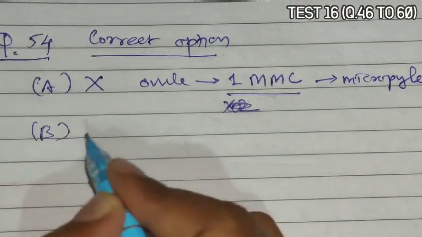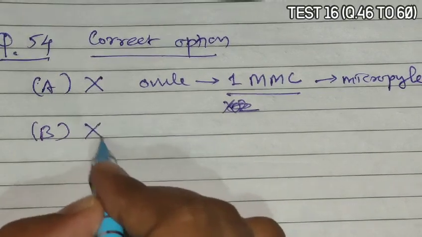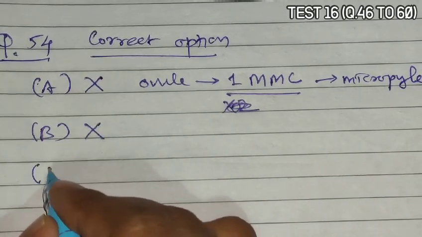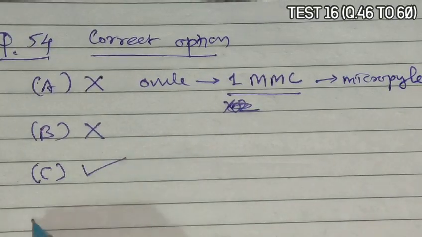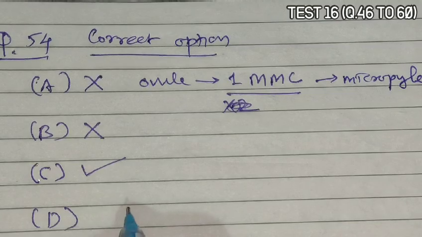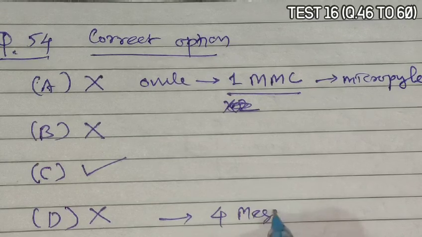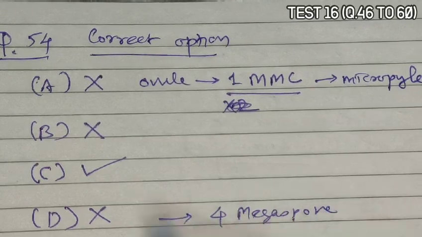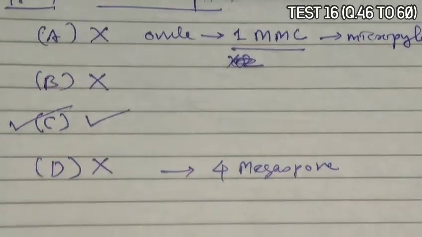B is given as megaspore mother cell is a small cell containing dense cytoplasm. It is incorrect. It is a large cell which contains dense cytoplasm. Option C is megaspore mother cell undergoes meiotic division. Yes, it is correct. And D is given as meiosis results in production of 2 megaspores. It is incorrect. Meiosis results in production of 4 megaspores. So the correct answer is C.